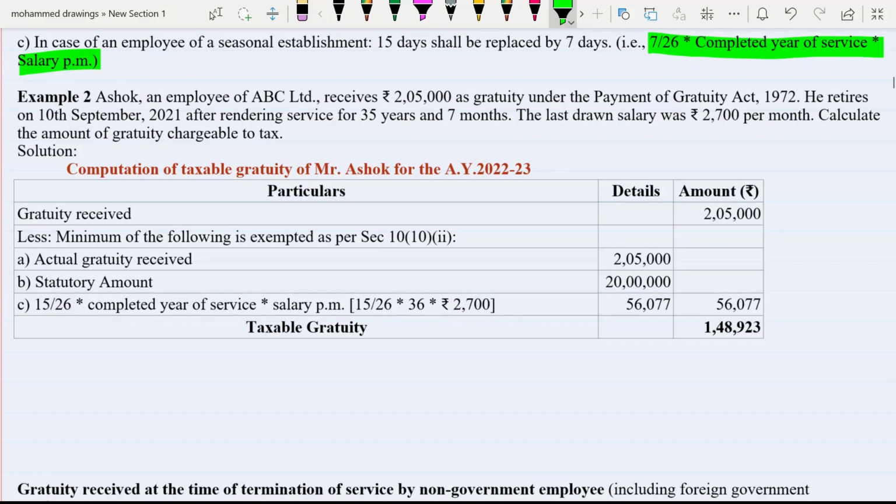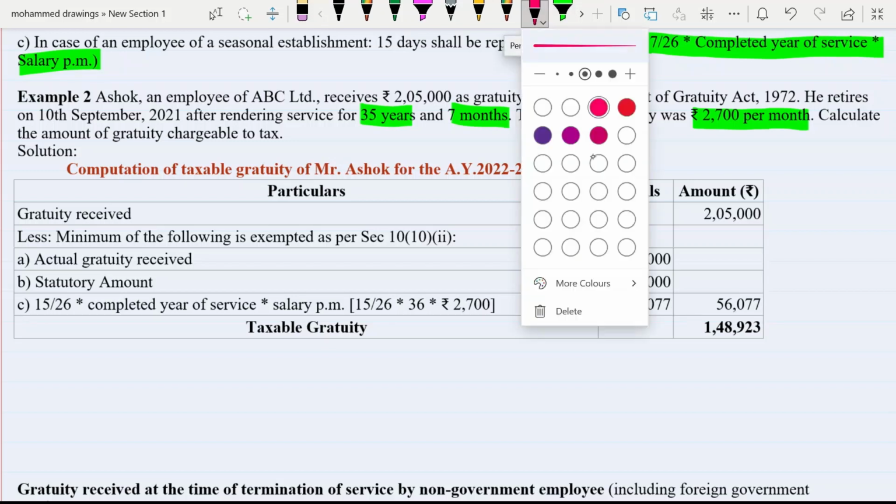Ashok, an employee of ABC Limited, receives rupees 2,05,000 as gratuity under the Payment of Gratuity Act 1972. He retires on 10th of September 2021 after rendering service of 35 years and 7 months. The last drawn salary was 2,700 per month. Calculate the amount of gratuity chargeable to tax. This sum is important for MCQ purposes also, because it is a very easy question.